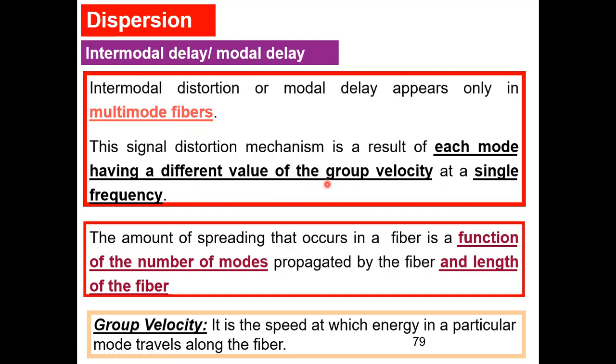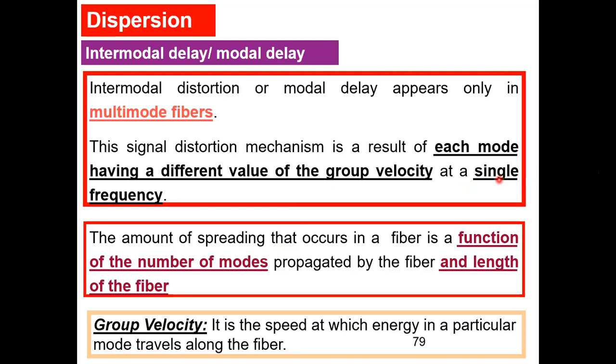Okay, and they should be appearing at the same time at the output. Remember yesterday we had seen the bending laws. Ideally they should all be reaching at the same time, but due to their increased path length, what was happening is they were lost through radiation because they cannot increase the speed of light. Okay, so here also they are not arriving at the same time. Okay, so that causes the signal